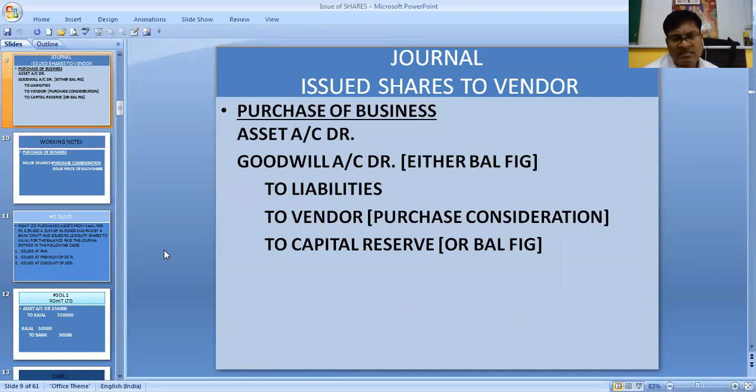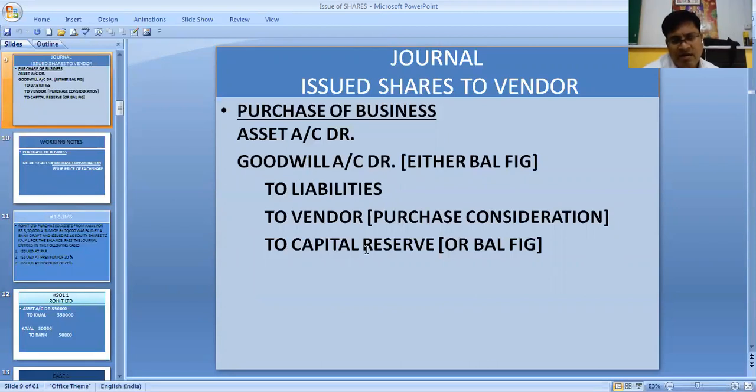Purchase consideration: sometimes we are buying not only the assets, but assets as well as liabilities, meaning we are buying the entire business of the vendor. In that case, the company pays the vendor a lump sum amount, and that lump sum amount is known as purchase consideration. When we buy the entire business, the journal entry is assets to liabilities to vendor. It can be goodwill or it can be capital reserve, depending on the payment.